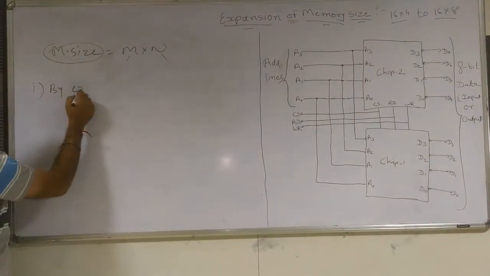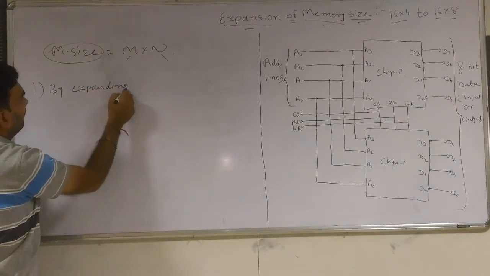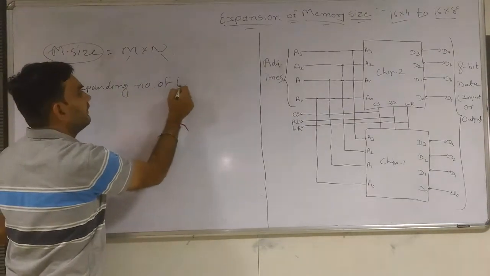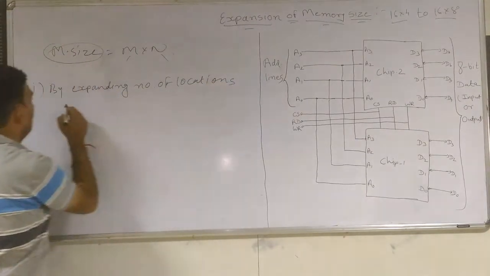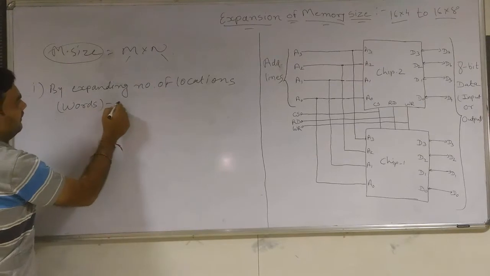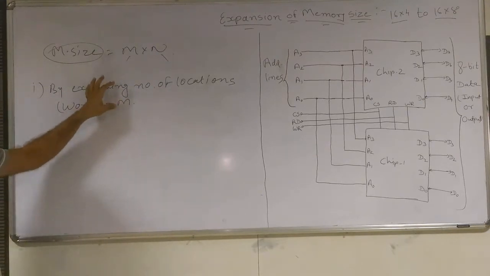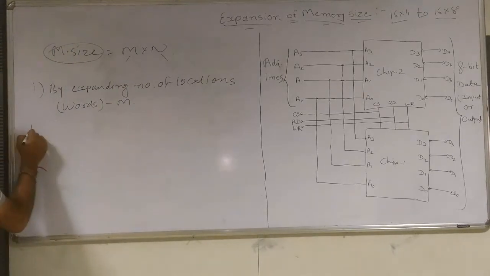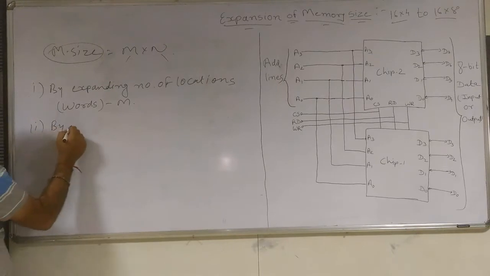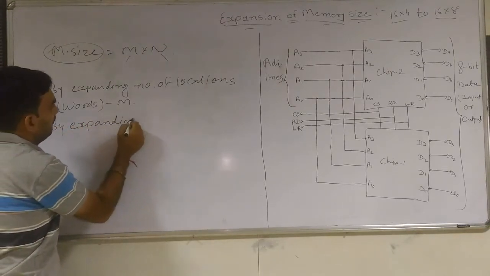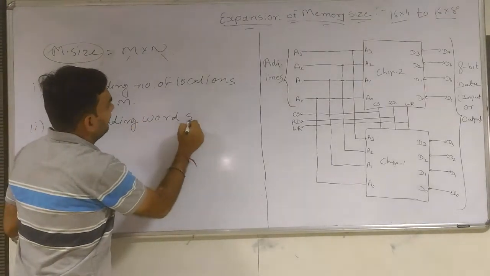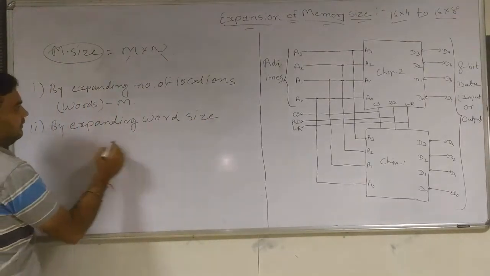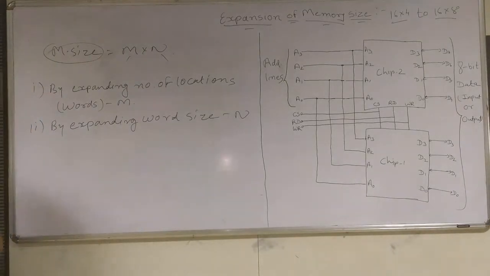By expanding the number of locations or words, that is m, we can expand the size of the memory. Or, the second way, by expanding the word size, that is n bits. How can we expand the size of the memory?